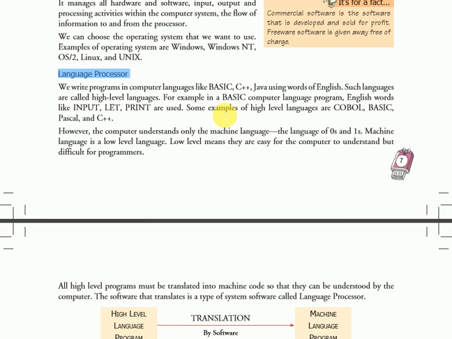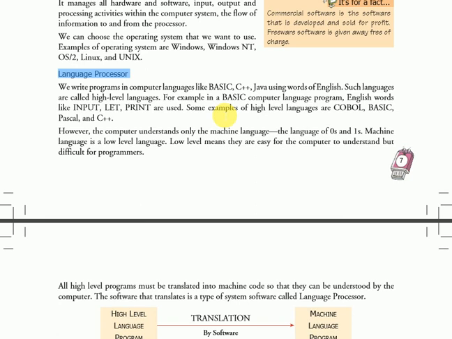There are several types of languages available according to user requirements.